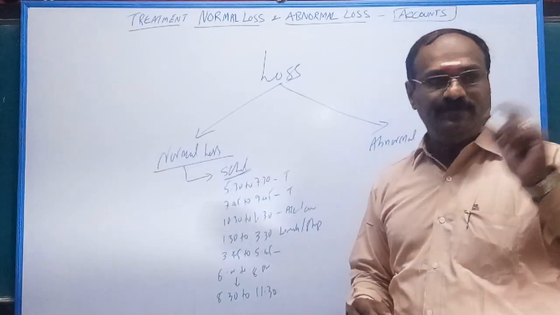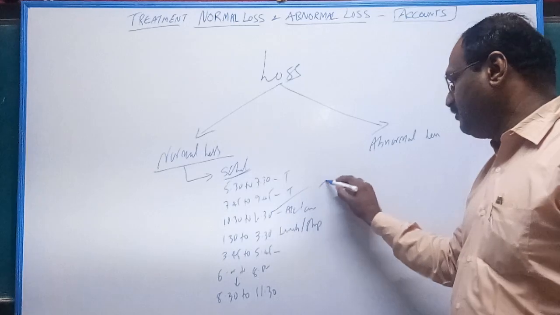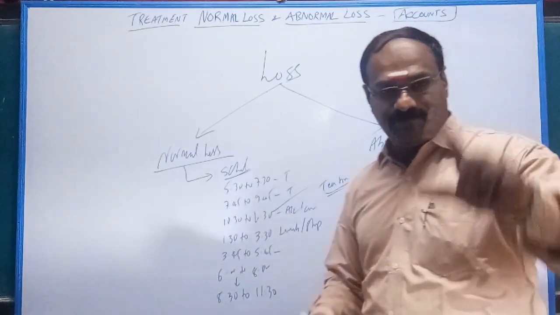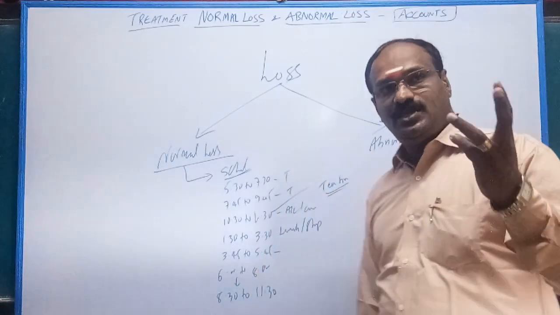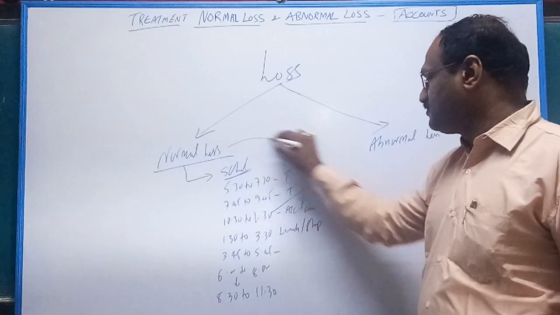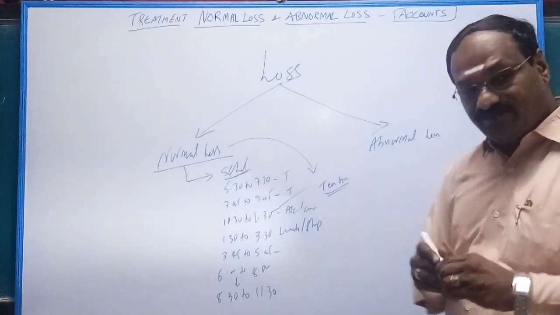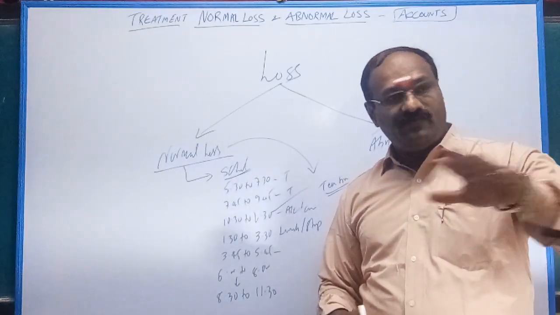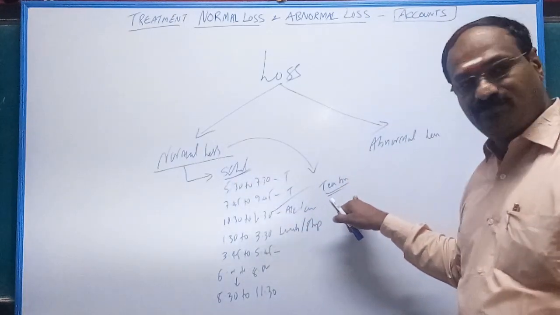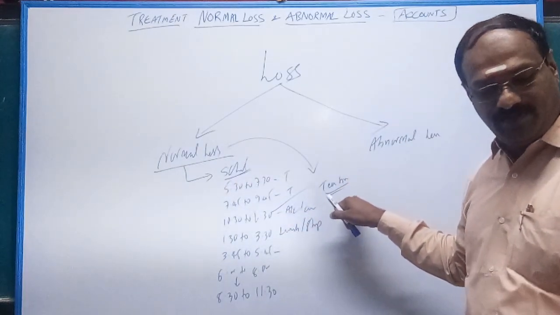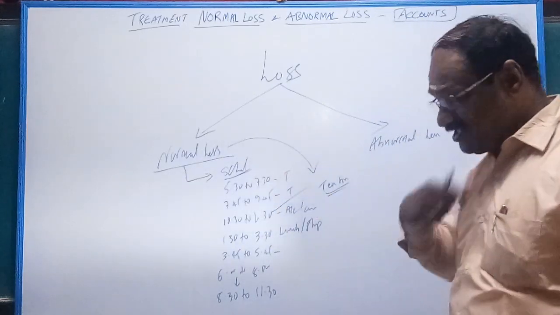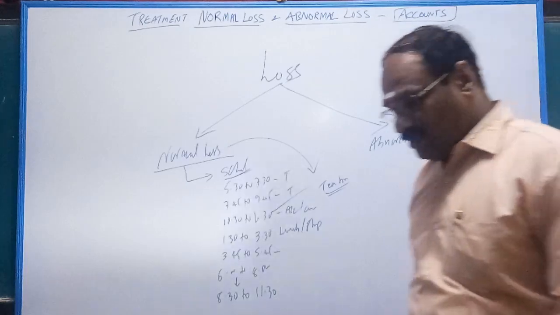For example, a tea break. You ask your mummy, please prepare tea. Tea break as well as restroom is nothing but normal loss. You can understand? You cannot avoid it. Definitely you have to take this break, otherwise collapse. So definitely, tea break as well as restroom, this is normal loss. What is abnormal loss? I will tell you.